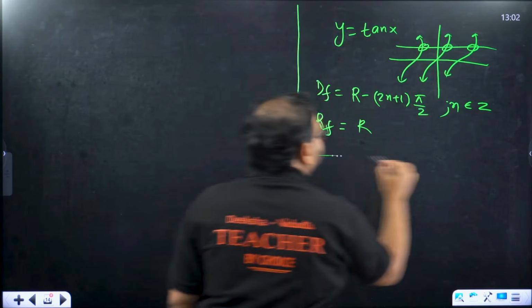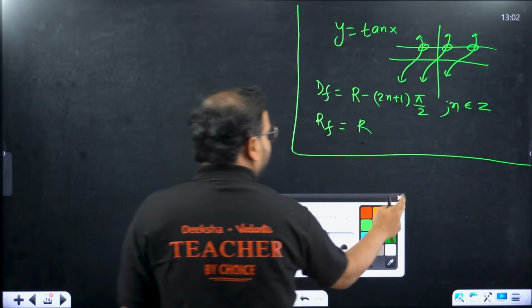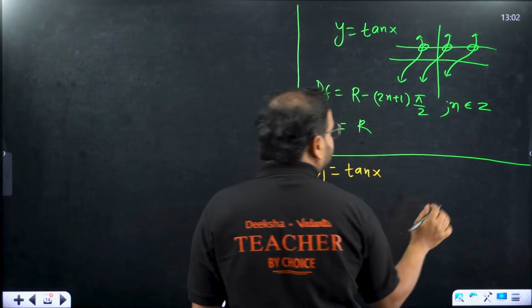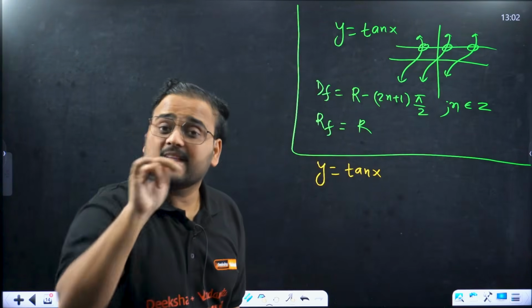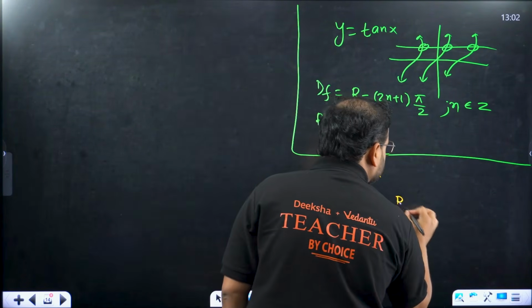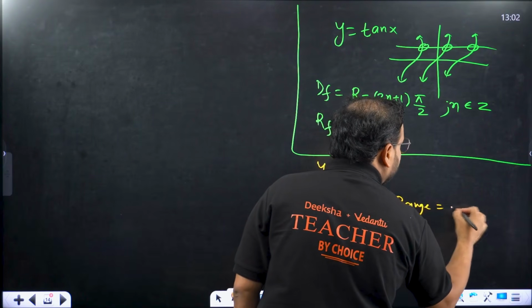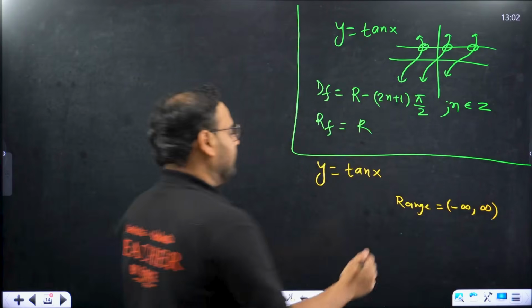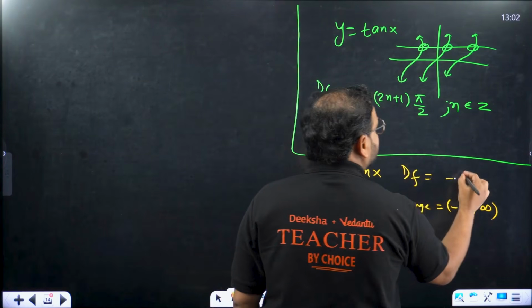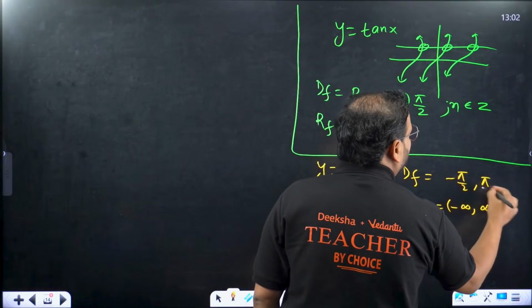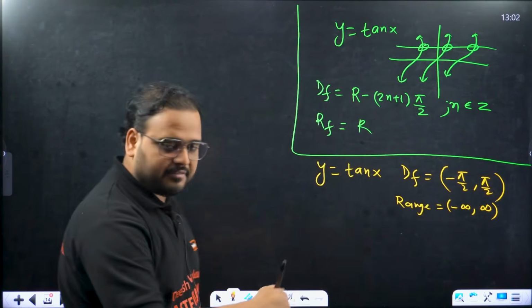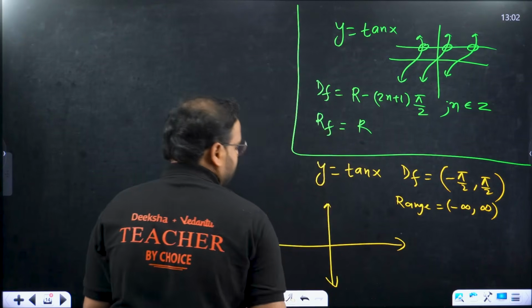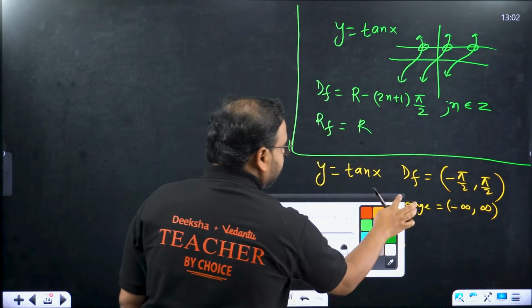But this is my graph before restriction, sir. What about the graph after restriction? So what is the restriction going to be? Always remember, the range is kept the same. So the range is minus infinity to plus infinity, which is all real numbers. What about the domain? Domain is going to be minus pi by 2 to pi by 2. How come, sir? How come? Let me show you the graph. Draw the graph of the function. It comes like this. So if I draw the graph part, this is the graph, right?